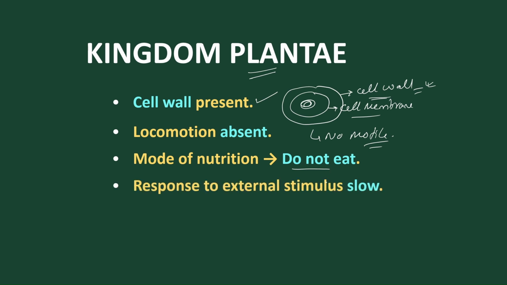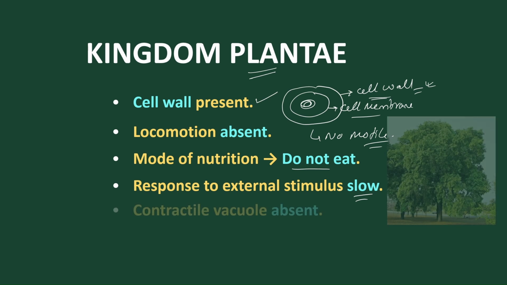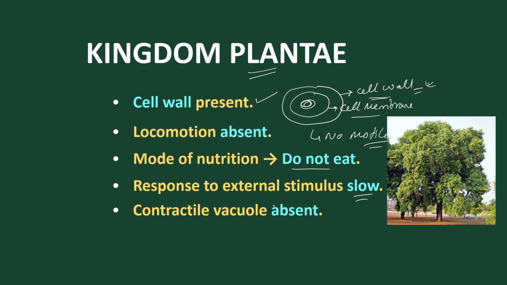But the response to stimuli is very slow. Mostly plants don't have neurons, so normally they don't respond to stimuli, but sometimes some plants respond very slowly. And contractile vacuoles are mostly absent. Now we know that in animals a special vacuole is present that is called the contractile vacuole, and these contractile vacuoles maintain osmoregulation.